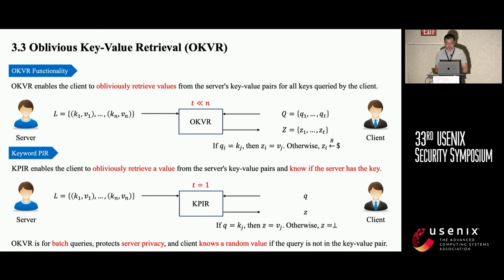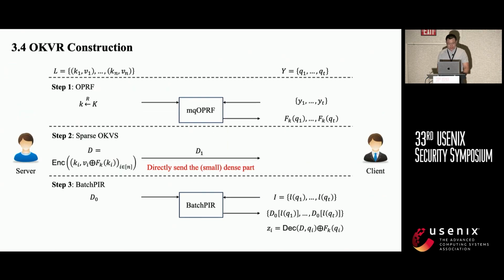Someone might find that OKVR is similar to keyword PIR. Here are some differences. OKVR enables the client to obliviously retrieve a batch of values from the server's key-value pairs for all keys required by the client. On the other hand, keyword PIR enables the client to obliviously retrieve a value from a server's key-value pairs and know if the server has the key or not. So in short, OKVR is for batch queries, protects server privacy, and the client gets a random value if the query is not in the key-value pairs. That is the difference. So we can easily use batch PIR to construct OKVR.